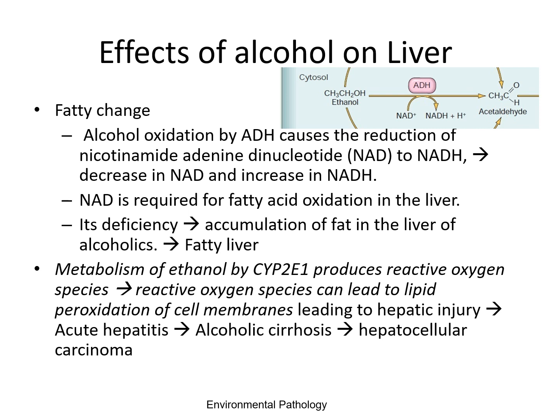Metabolism of ethanol by cytochrome P450 produces reactive oxygen species, and this can lead to lipid peroxidation of cell membranes that leads to hepatic injury, acute hepatitis, and that can eventually cause alcoholic cirrhosis and hepatocellular carcinoma.